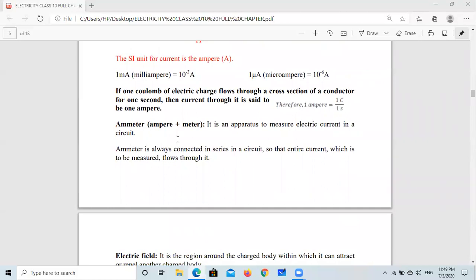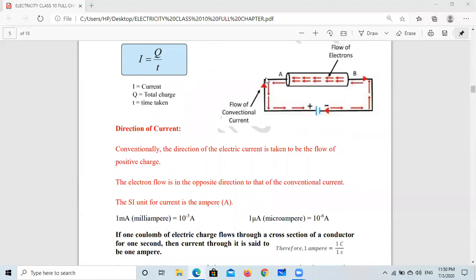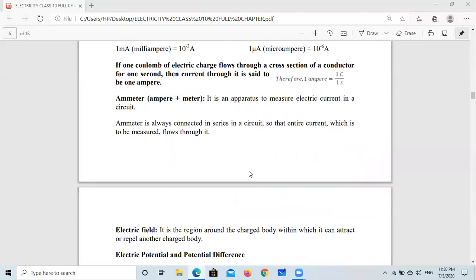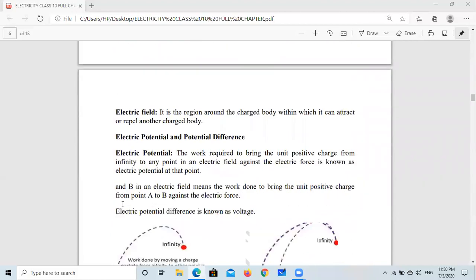An ammeter is used to measure the electric current in a circuit. An ammeter is always connected in series in a circuit so that the entire current which is to be measured flows through it. What is the meaning of circuit? If we cut here and put an ammeter here, all the current which passes through the circuit will go through the ammeter. So an ammeter should always be connected in series to calculate the electric current passing through the conductor.